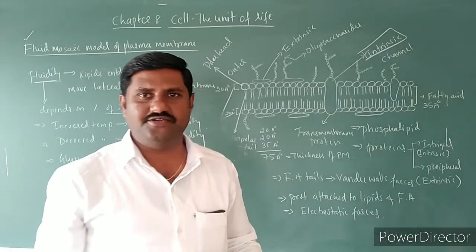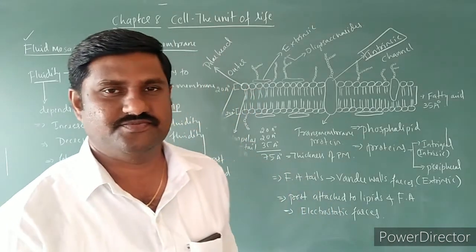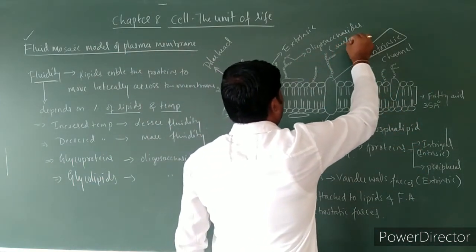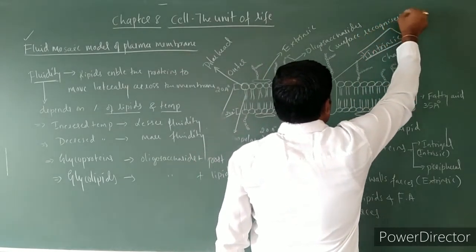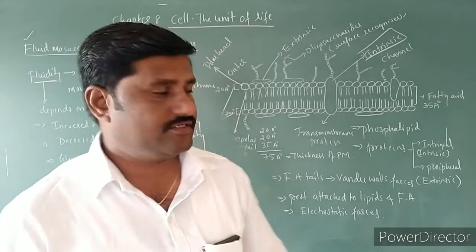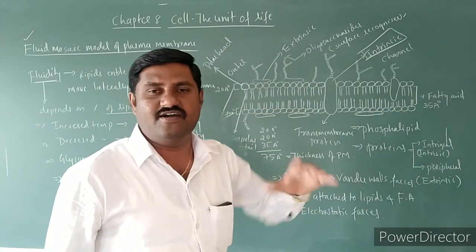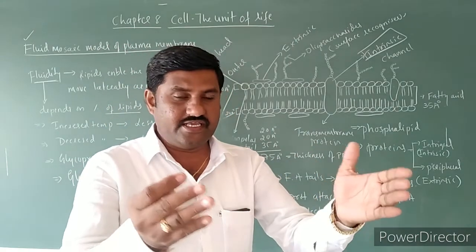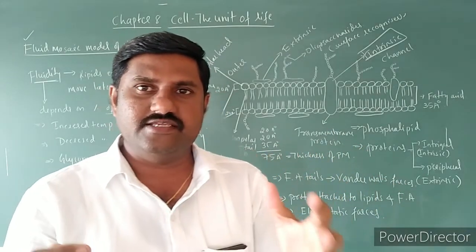And these oligosaccharides act as the surface recognizers, right? Why are they called surface recognizers? Because they can identify self as well as non-self of the body. Means they can identify whether it is the property of our body, whether it is a part of our body or not.